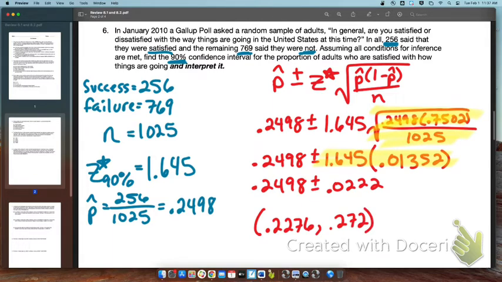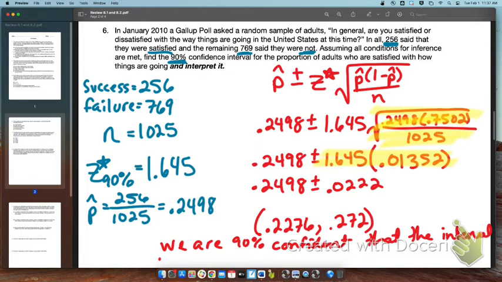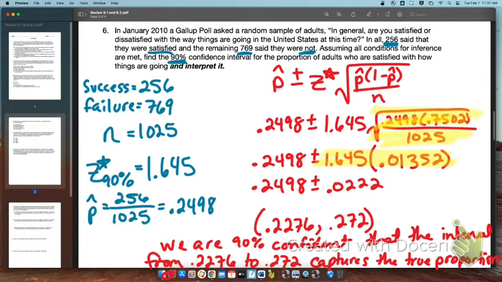And so what does this mean? We are 90% confident that the interval from 0.2276 to 0.272 captures the true proportion of adults who are satisfied with the U.S., basically. Just context of the problem there.